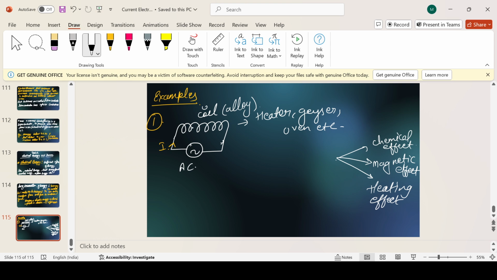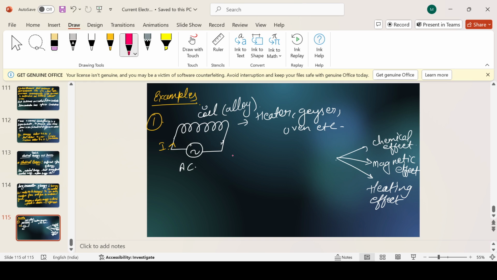So when the current flows through it, due to its high resistance or specific resistance, it doesn't allow the current to flow at a very fast rate. Due to which the friction starts to increase. Now because of this friction, heat starts to generate.